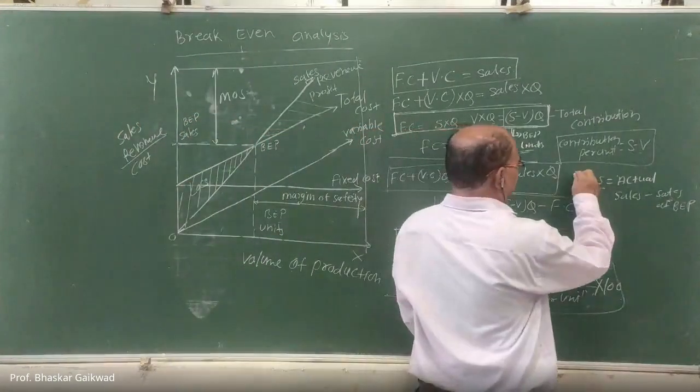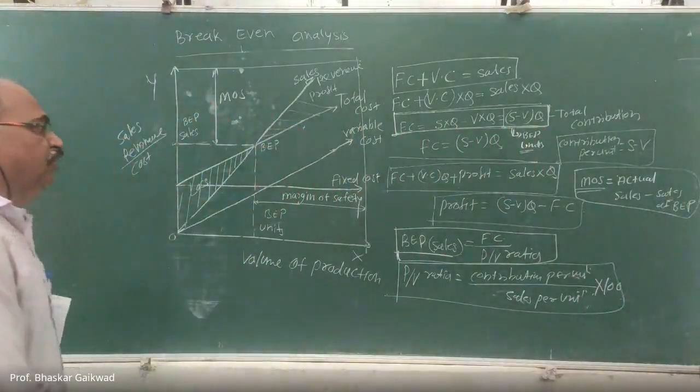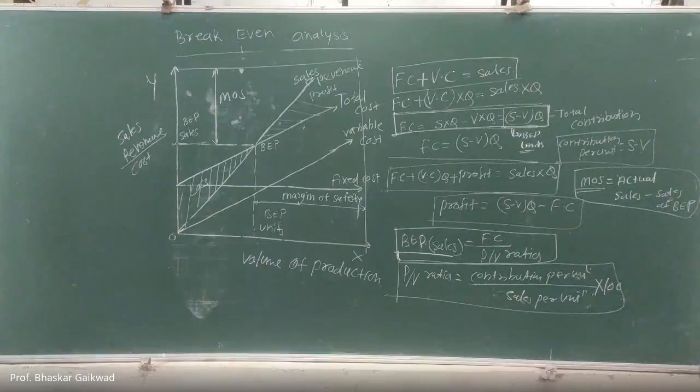Here, this is the margin of safety. So this is one more formula. I think up to here it is clear.